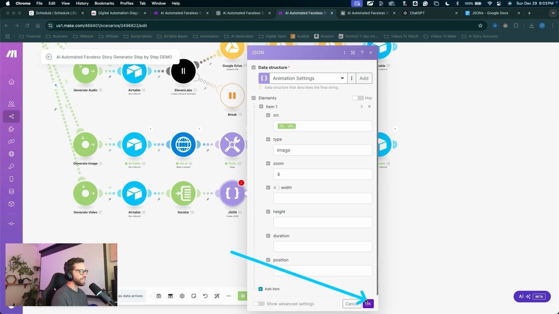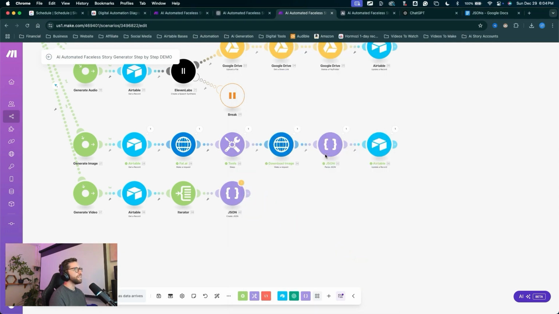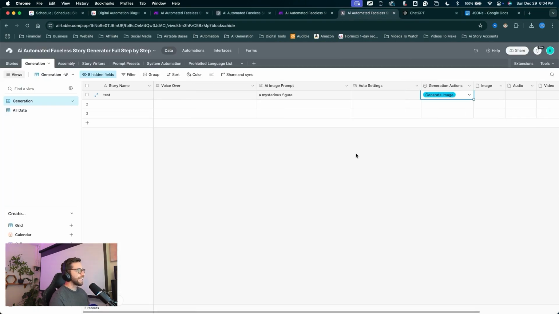Let's go ahead and just hit OK. We'll stick with this for now. Jump back into Airtable and we'll add some back-end width and height settings for the output video for JSON to video. So let's come up into the stories table.